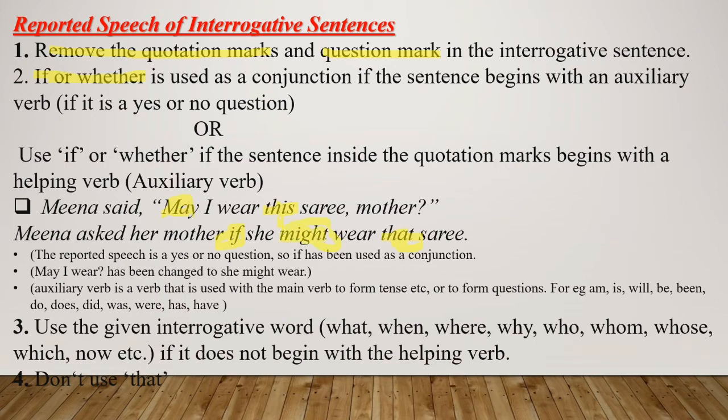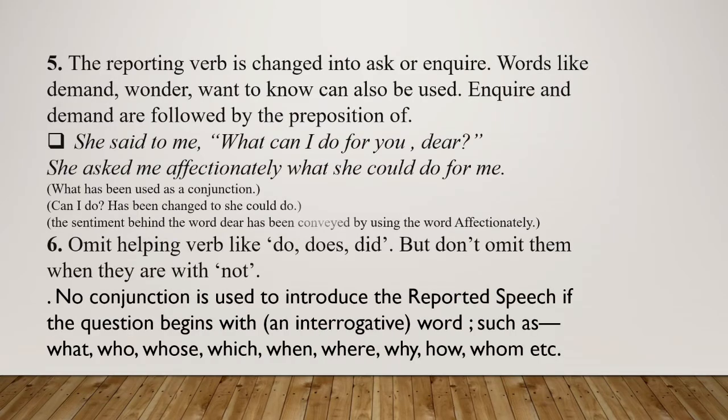Next one, use the given interrogative verb if it does not begin with the helping verb. Clear? You have to use the interrogative verb here. For example, what, when, where, whom, whose, why, who. These are the interrogative verbs. Don't use "that". So that is not used in case of interrogative sentences as a joining clause.